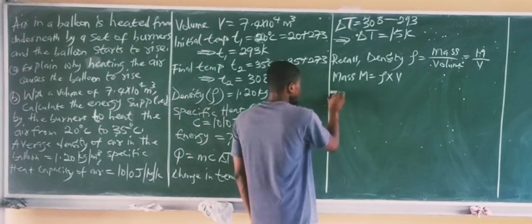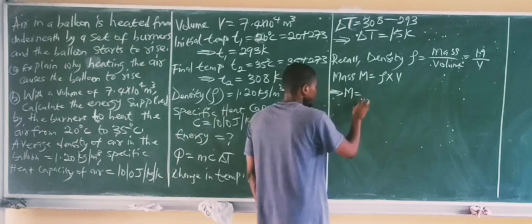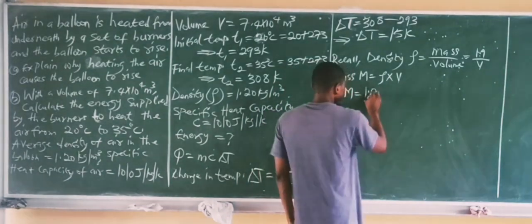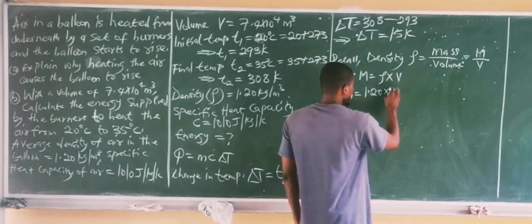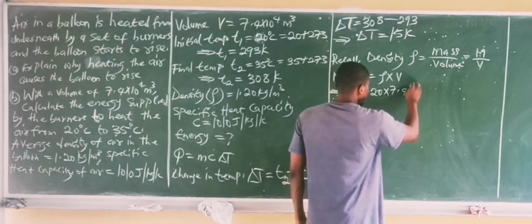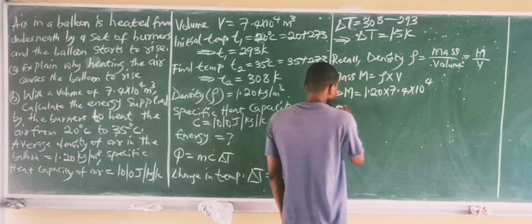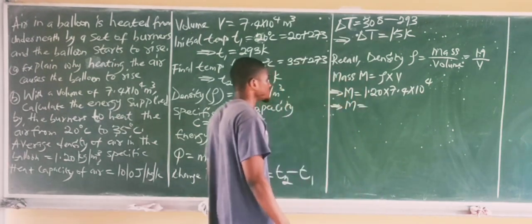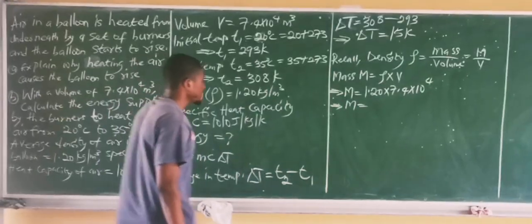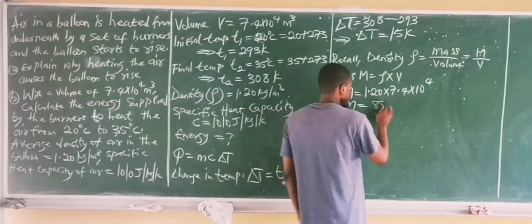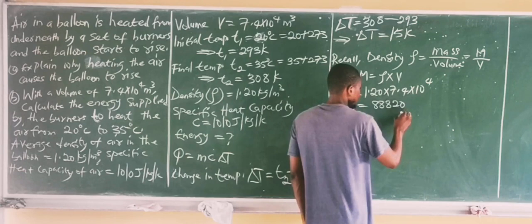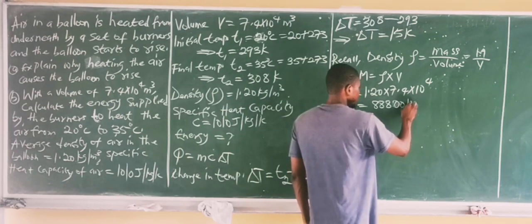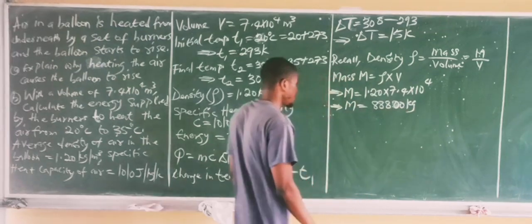So that simply implies that the mass of air is density, which was given to us as 1.20, times volume, which is given as 7.4 by 10 to the power of 4. So this means that the mass of the air will be equal to 1.2 times 7.4 by 10 to the power 4, which is 88800 kilograms. So this happens to be the mass of the air.